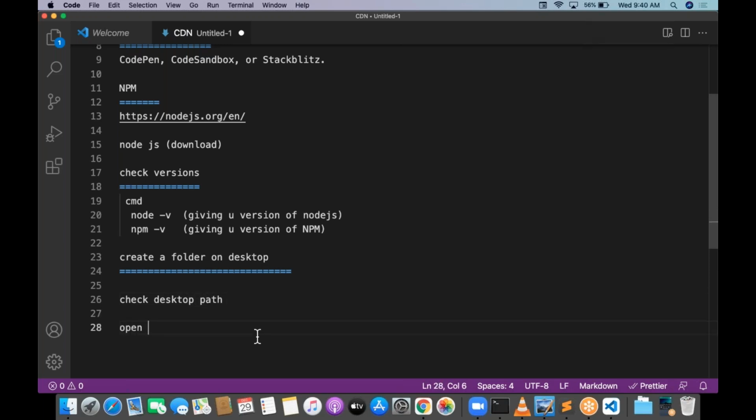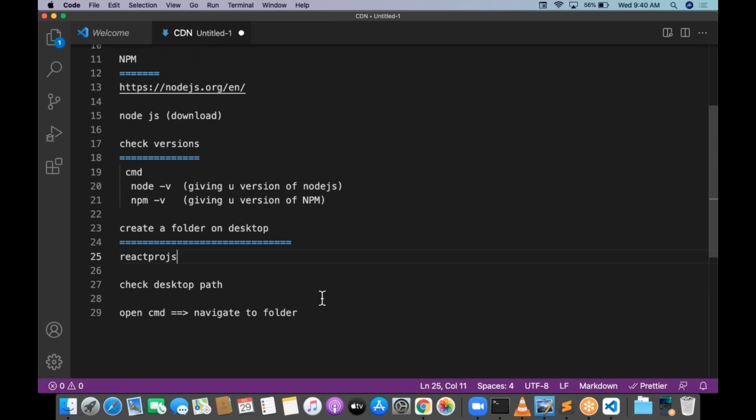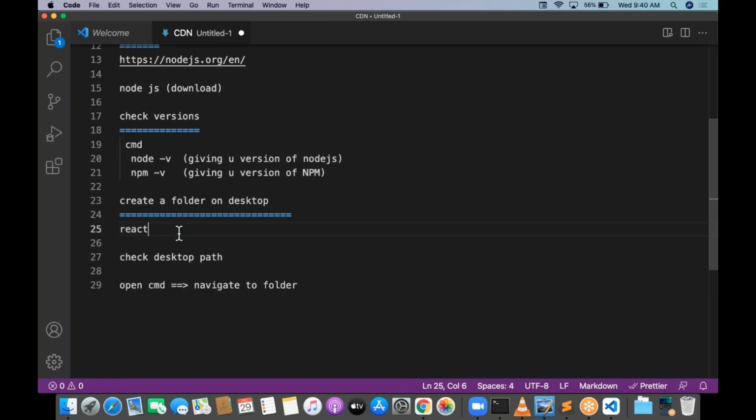Next, open the command line and navigate to the folder we created. Try to understand, very simple. First of all, create a folder on desktop. For example, I'm creating a folder called React apps. This is my folder first of all.